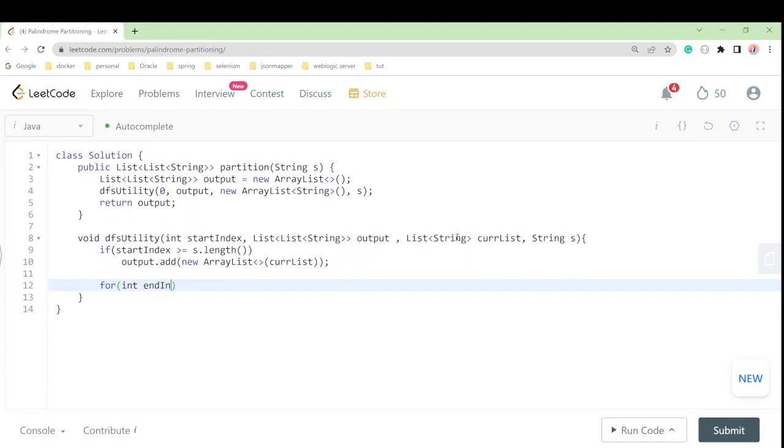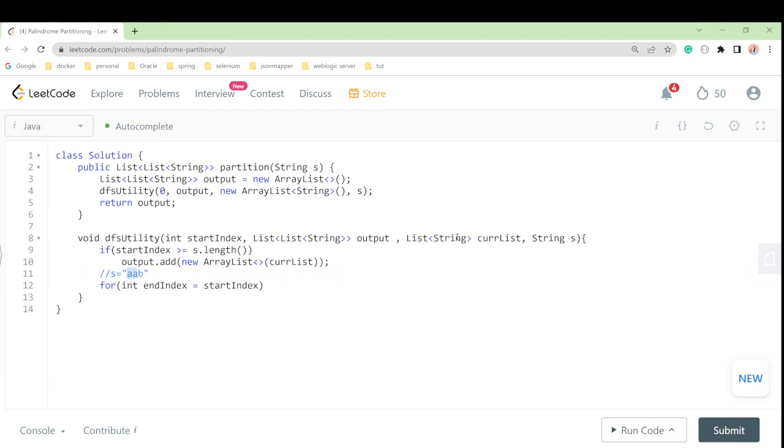So we are at the end index, right? And end index is what? Both will start from the start index. So this start index will remain at the same position, but we will update our end position, right? So one by one we are taking characters. Let's suppose we have a string A B. So we will take first this one, A. Start and end are both at the first place, right? Then I will move to here, so our end will be this one, so we will take these two. Start will remain the same, but we will go to here, right?